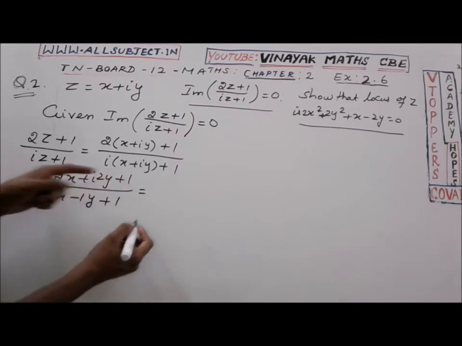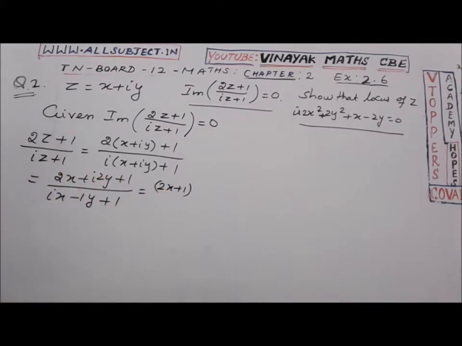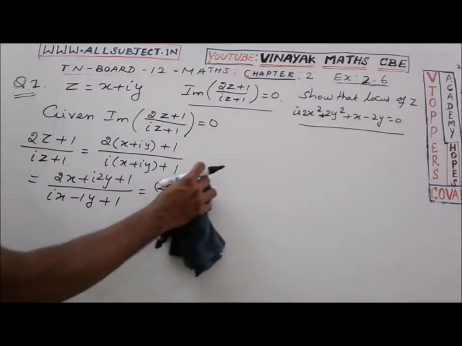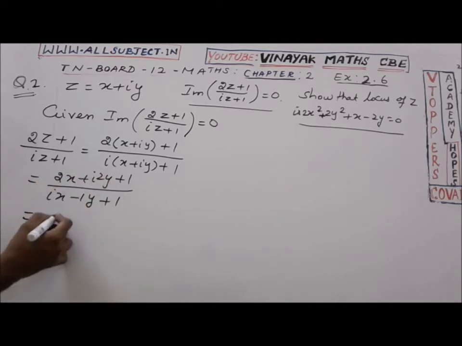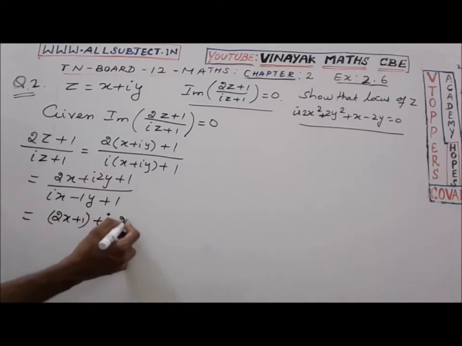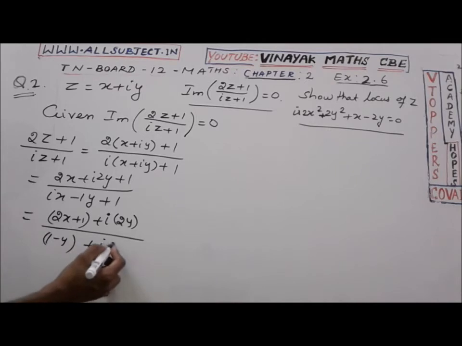Now grouping real and imaginary parts, this equals (2x plus 1) real part plus i into 2y imaginary part, divided by (1 minus y) real part plus ix imaginary part. Now we need the imaginary part of this complex number.